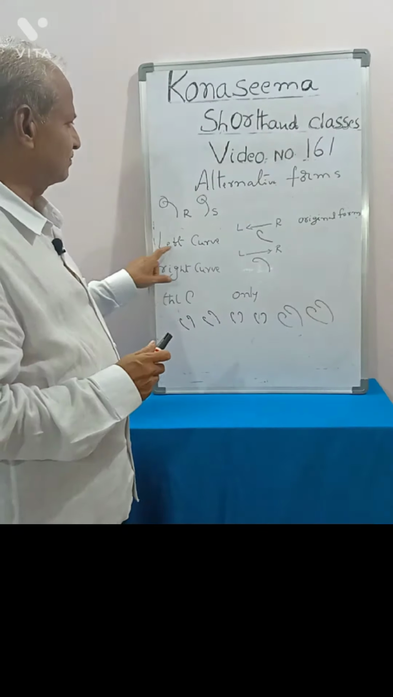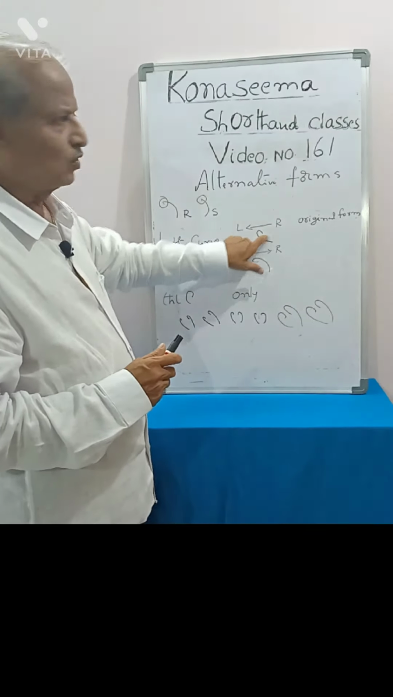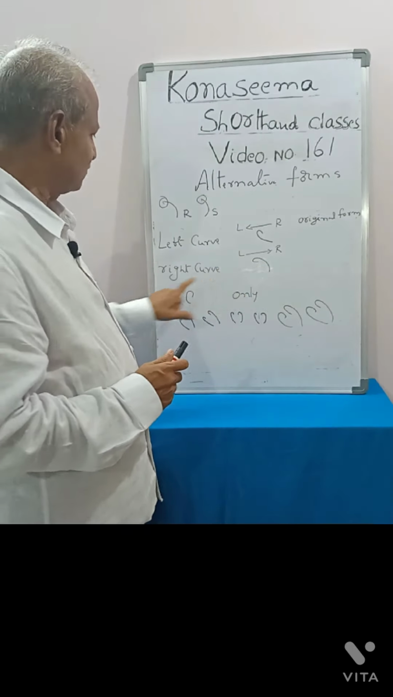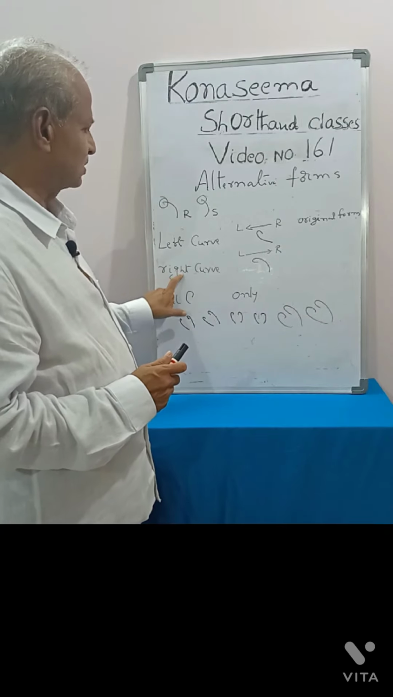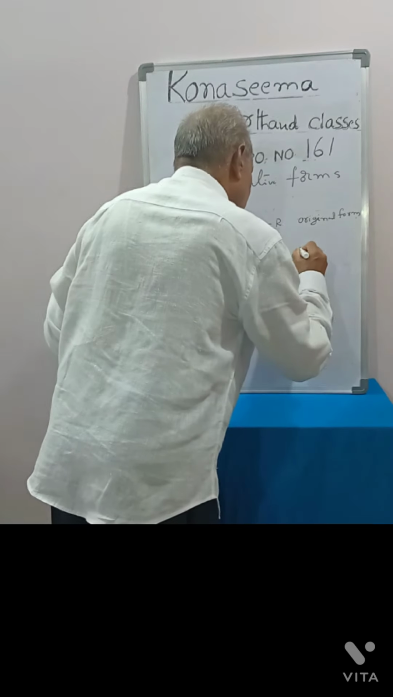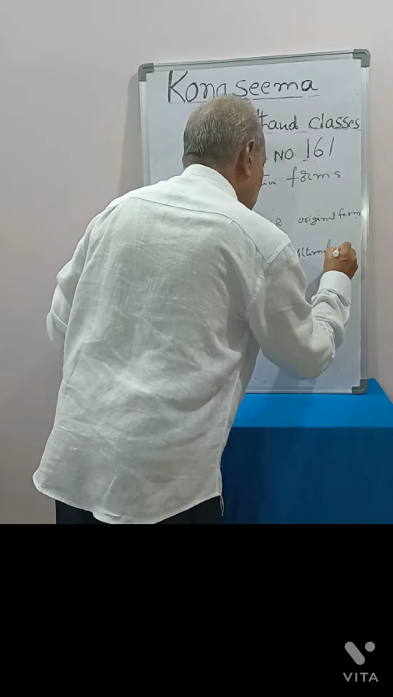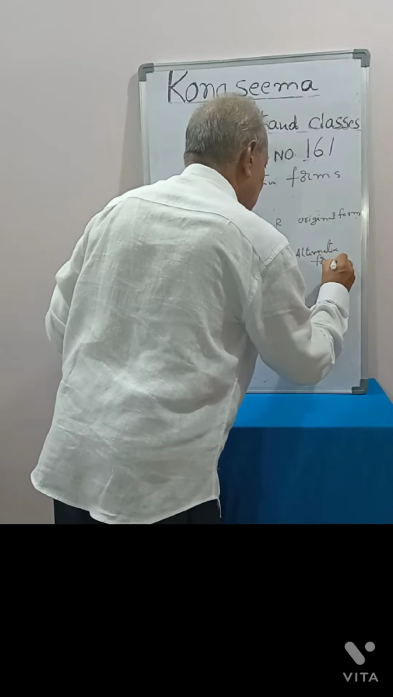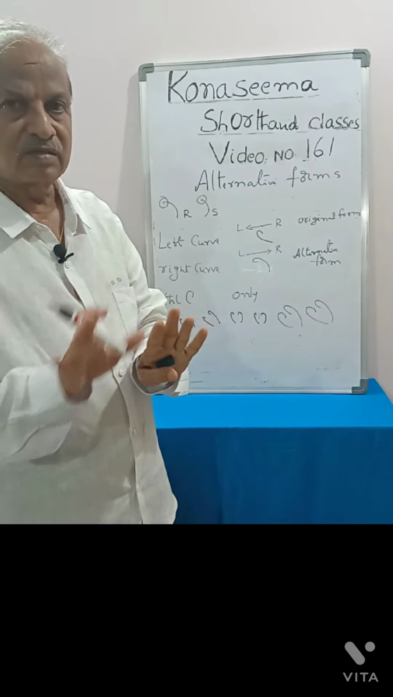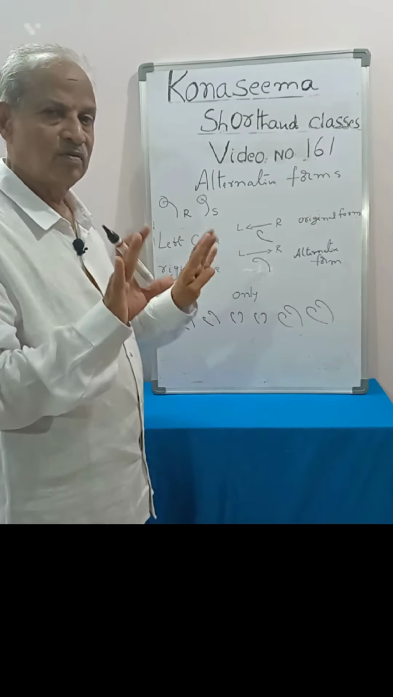Why? Because this fer is written from right to left, so this is left curve, the original form, and this is the alternative form. How to write this alternative form? Right curve. This is called right curve. From left to right we are writing. This is the alternative form. And there is only one thar. The original form is there. There is no alternative form for thar. We have to write only the original form.